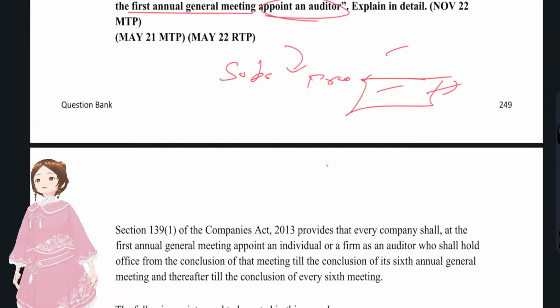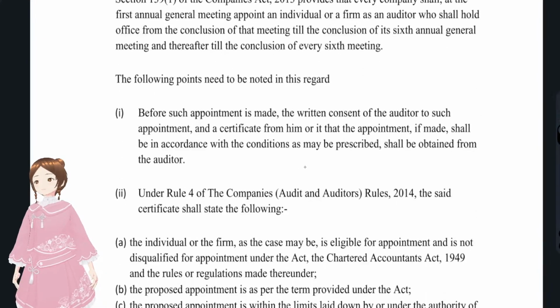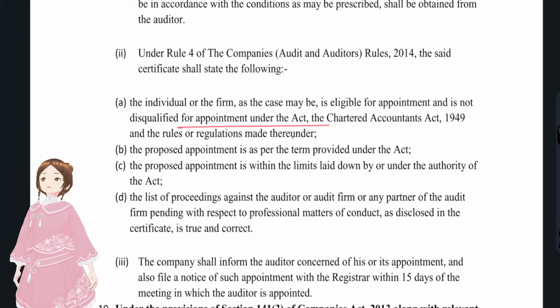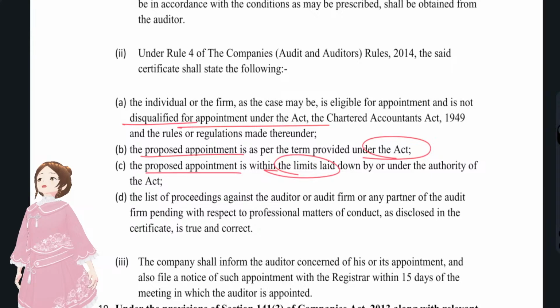The subsequent auditor has to be appointed in the AGM, and all the points have to be written. First, the written consent and a certificate, and the certificate shall contain the following: the proposed appointment is as per the Act, he is not disqualified, the proposed appointment is within the limits, and the list of proceedings.